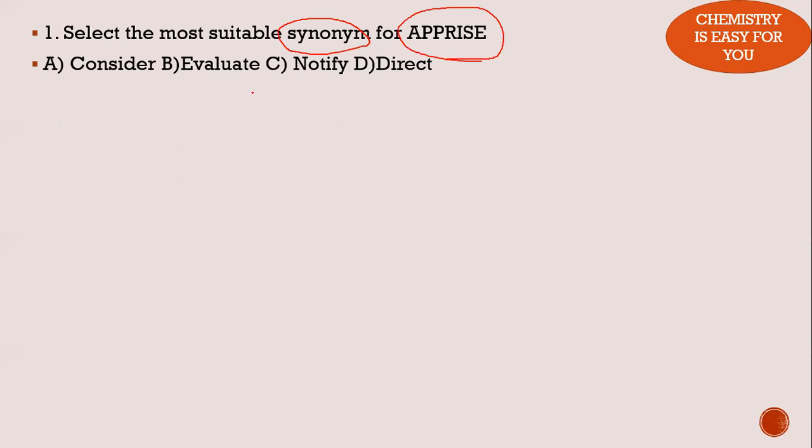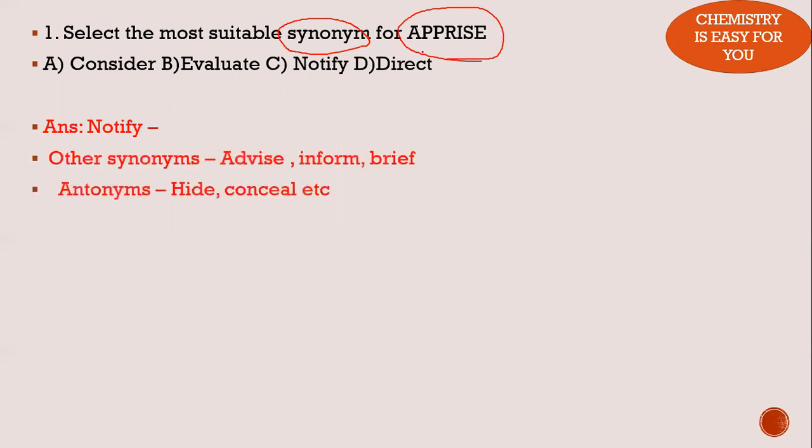There are four words given here: consider, evaluate, notify, and direct. I suggest you write this down in a book because I'm giving additional information on this part. The answer to this question is notify. That means apprise means notify, inform, brief, etc. The other synonyms of this word are advise, inform, brief, etc.